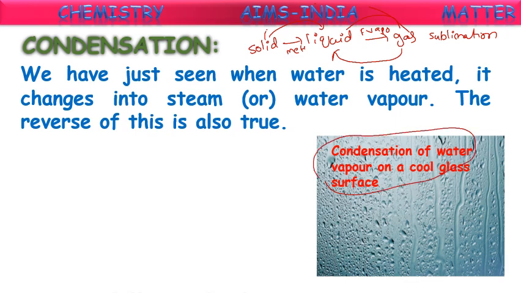In winter, if we keep our cars in the open air, in the morning you will observe the car's window glasses have water droplets. Where did that water come from? It came from the atmosphere. In the atmosphere it is like a vapor. By decreasing the temperature in winter, that vapor converted into water drops and formed on the car glass surface. Even on the top surface of the car we can observe it. Those are daily life examples I am trying to give.